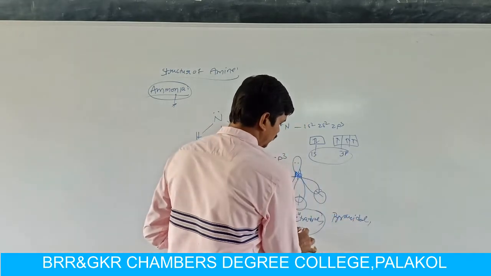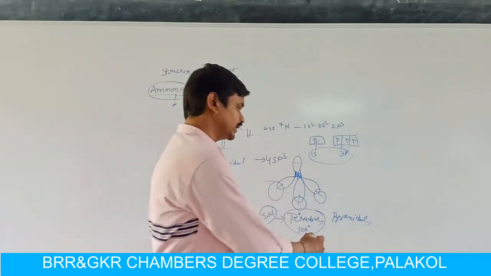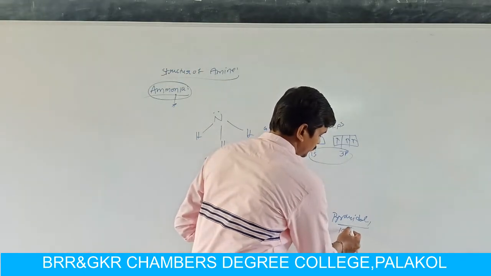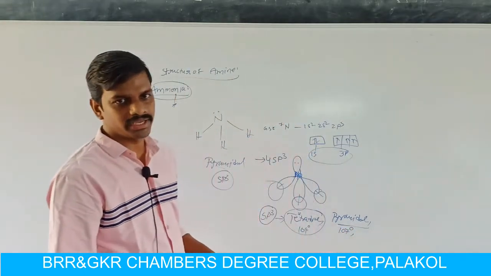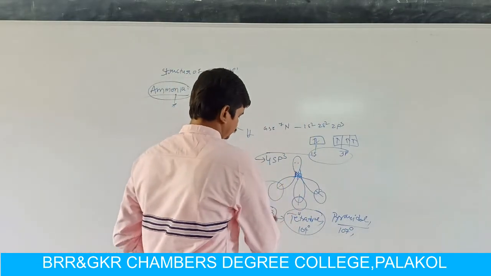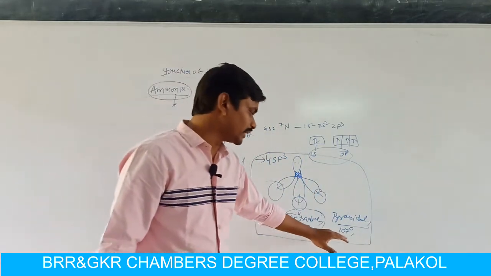In a tetrahedral structure the bond angle is 109.5 degrees, but here the geometry is pyramidal and the bond angle of ammonia is 107 degrees.